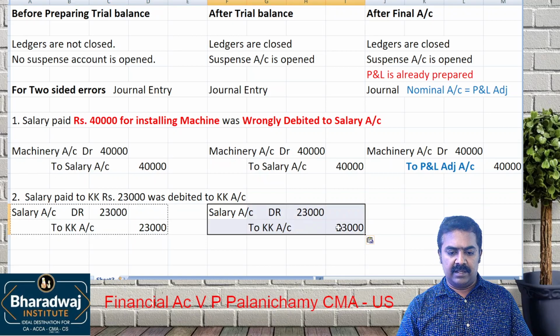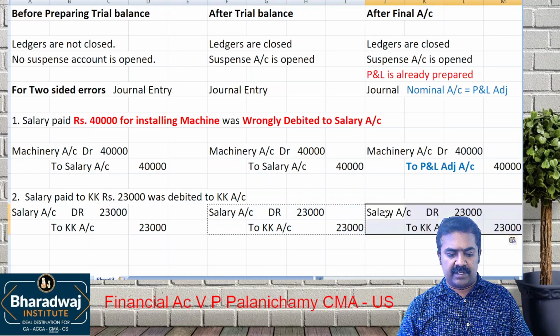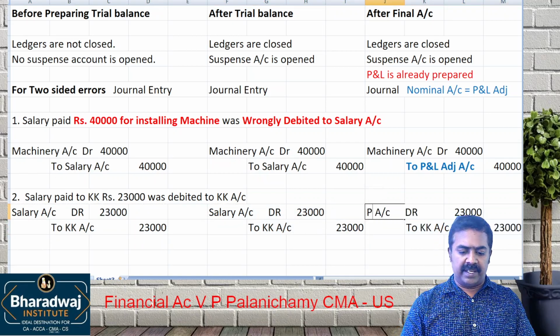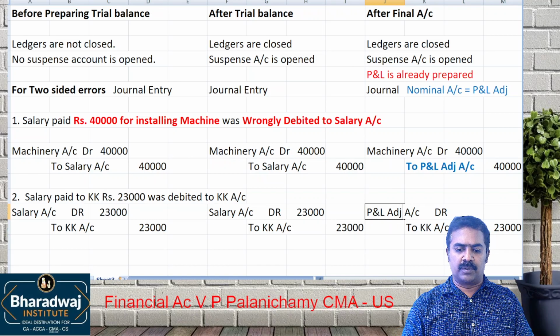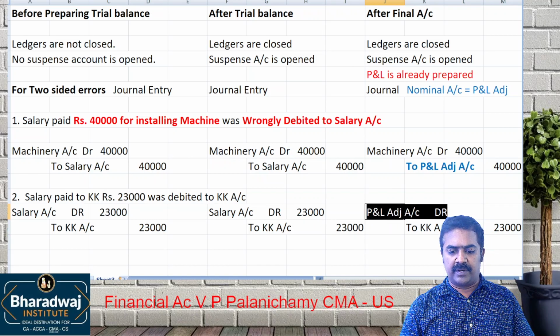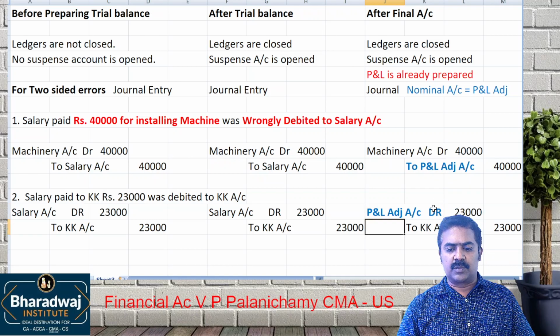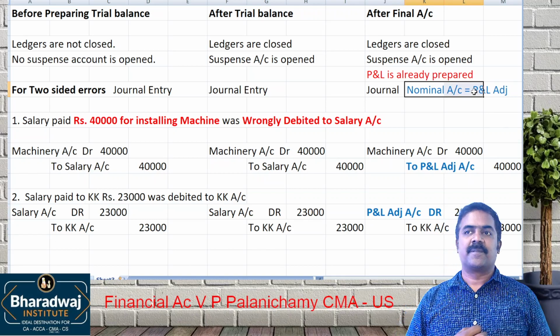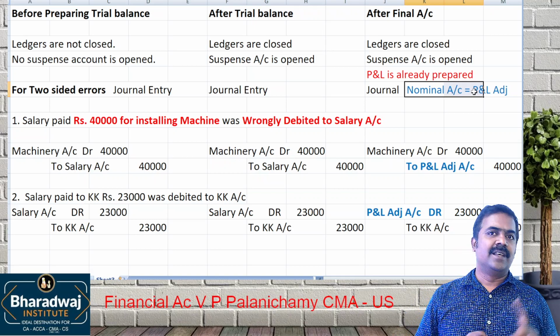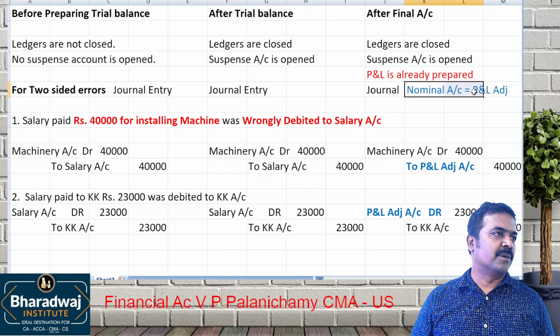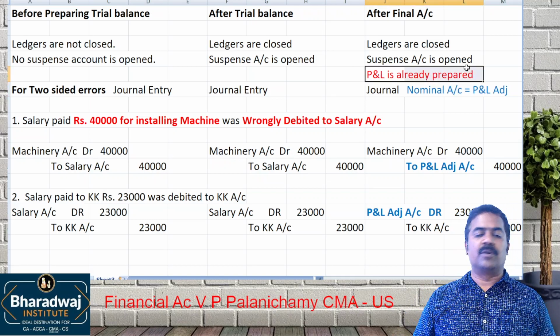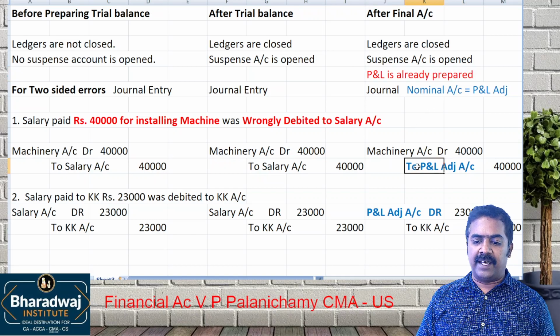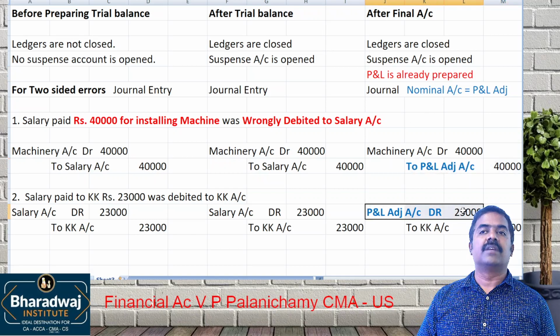Same entry. If it is rectified after final accounts, in the place of nominal account, use which account? P&L adjustment account. Why are we using P&L adjustment? Because all nominal accounts are transferred to P&L account. Expenses, incomes, profits and losses are transferred to which account? P&L account. P&L account is already prepared now.